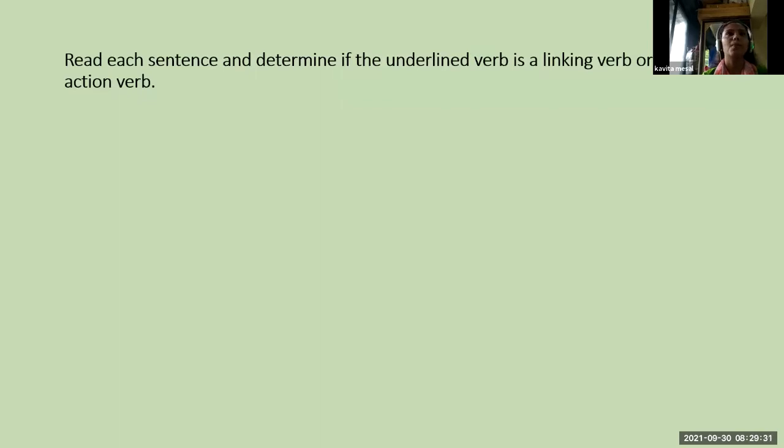First sentence: The strong winds blew down the old tree. Here, what is the underlined word? Blew. So tell me, is blew an action verb or a linking verb?